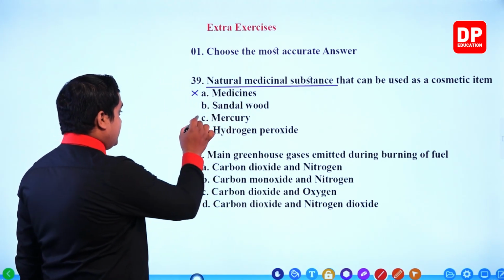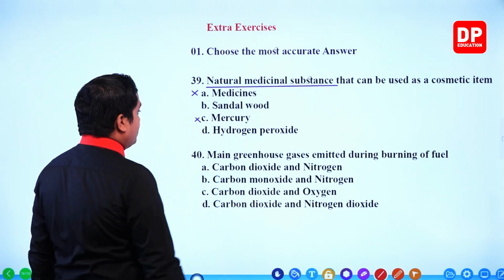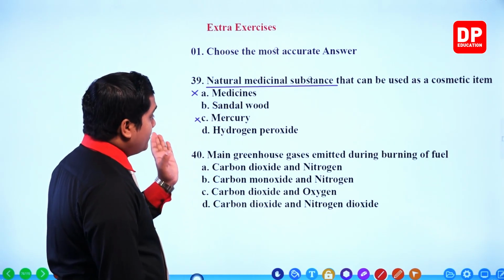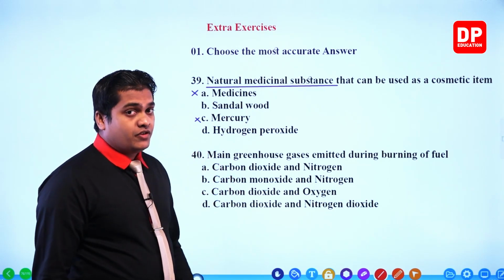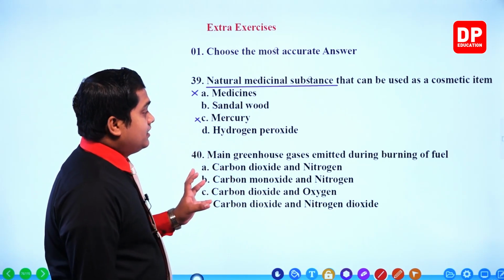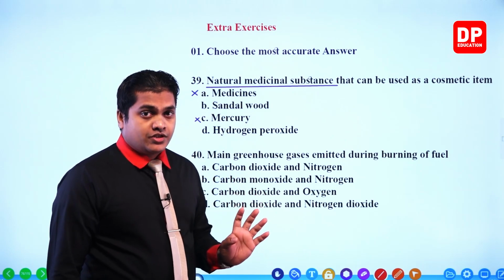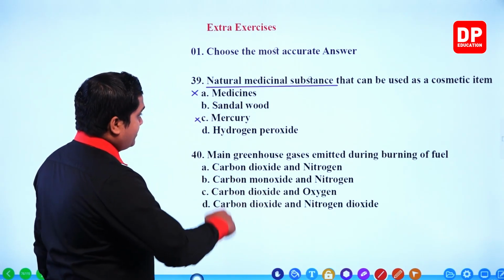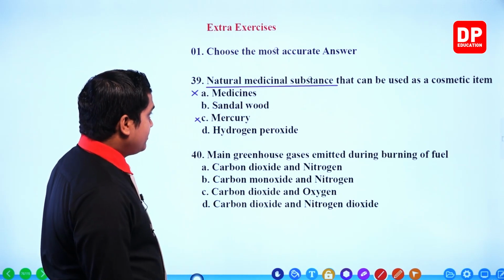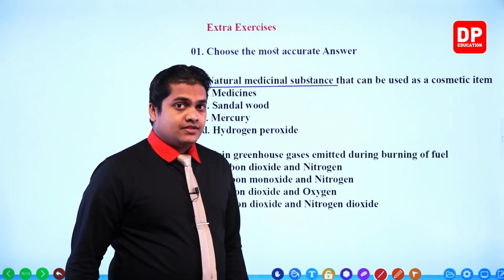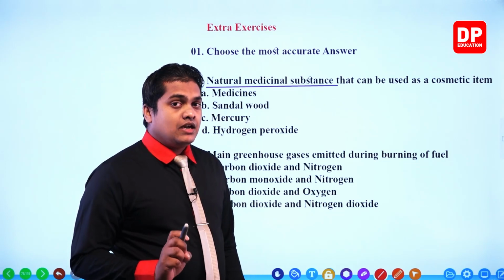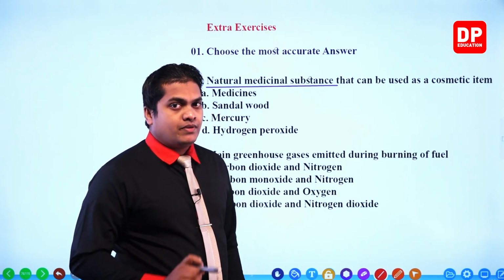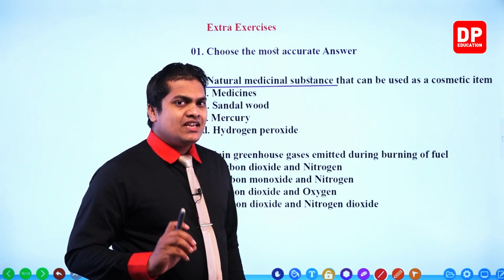Mercury, of course it is incorrect. Very terrible kind of a one. You know that mercury is a heavy metal. If you use mercury, then my dear children, severe conditions like cancers can occur. Then the next one, hydrogen peroxide. Hydrogen peroxide is a disinfectant. That means to destroy bacteria and pathogenic microorganisms, we use hydrogen peroxide. Most of the time we use it to clean wounds.